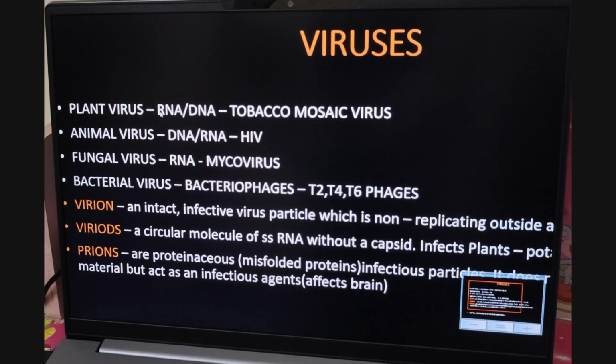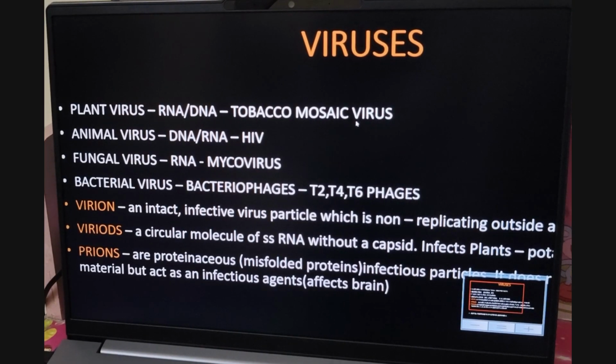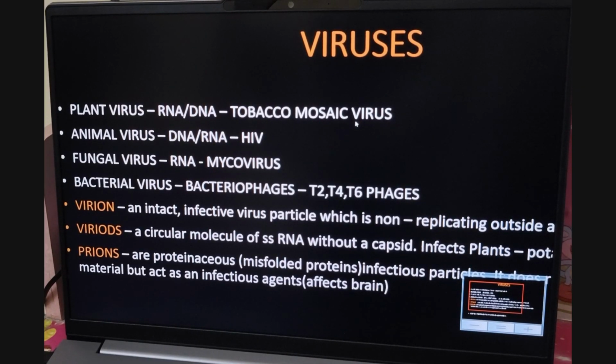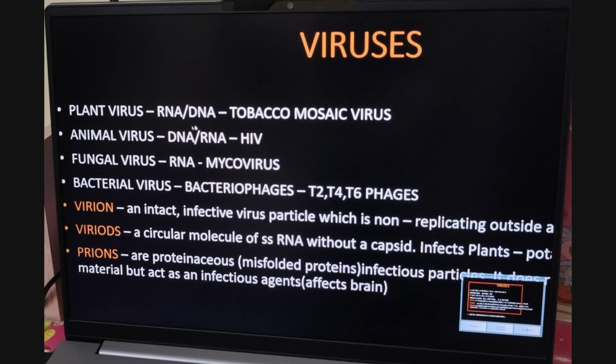Plant virus will normally carry RNA as their genome. Genome meaning either RNA or DNA. Example is tobacco mosaic virus. You can see it in your textbook, page number 20. When you take tobacco mosaic virus, you can find the units of capsid protein called capsid, and each unit is called a capsomere. And you can also find RNA as their genome.